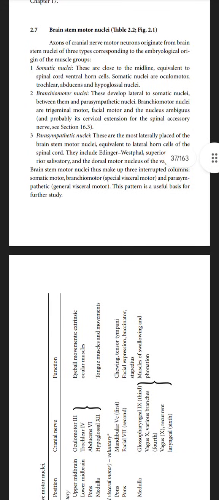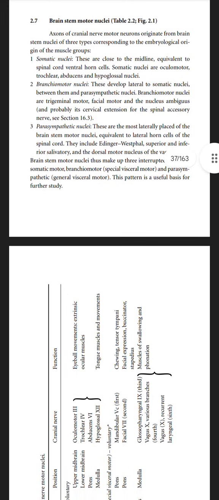Brainstem motor nuclei. Axons of cranial nerve motor neurons originate from brainstem nuclei of three types, corresponding to the embryological origins of the muscle groups. Somatic nuclei. These are close to the midline, equivalent to the spinal cord ventral horn cells. Somatic nuclei are the oculomotor, trochlear, abducens, and hypoglossal nuclei.